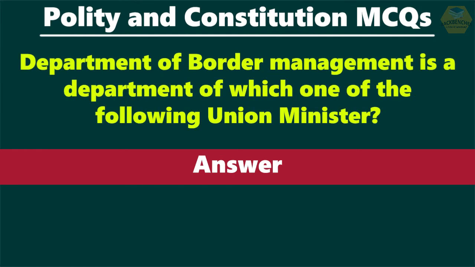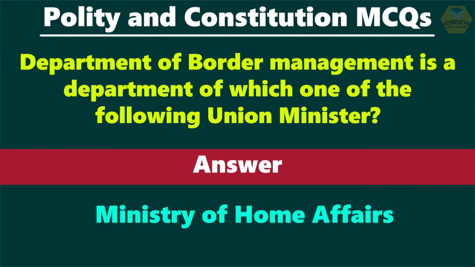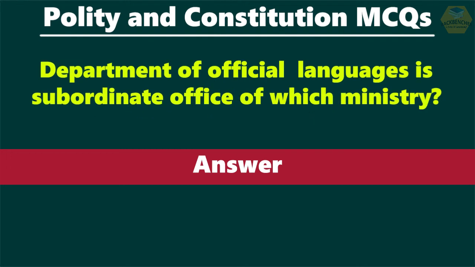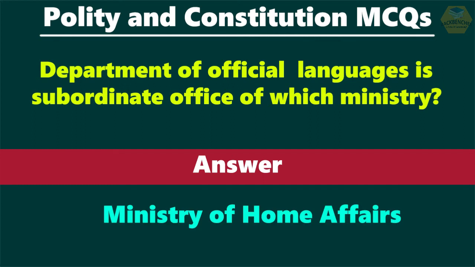Question number 27. Department of Border Management is a department of which Union Ministry? The answer is Ministry of Home Affairs. Question number 28. Department of Official Language is a subordinate office of which ministry? The answer is Ministry of Home Affairs.